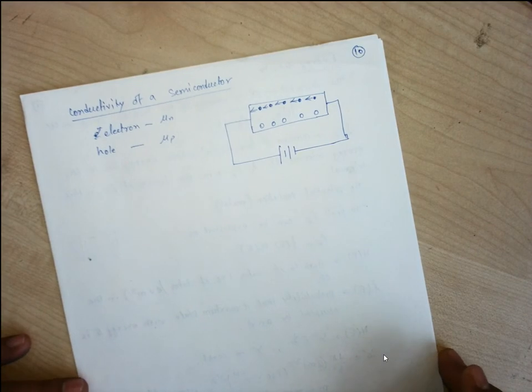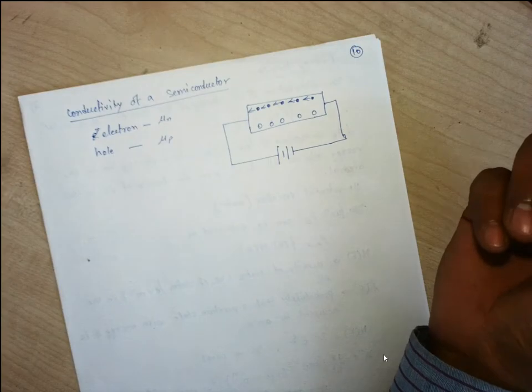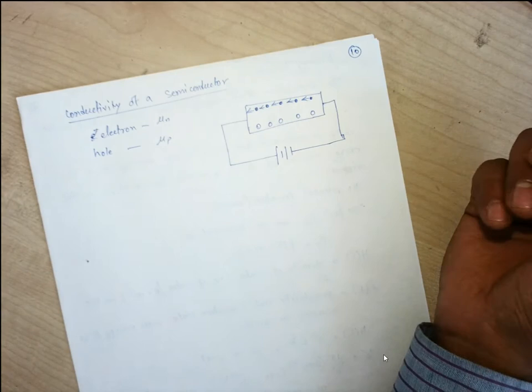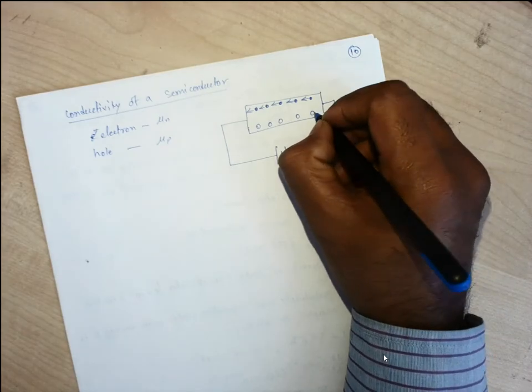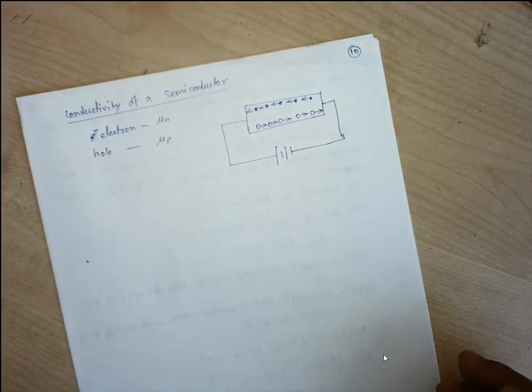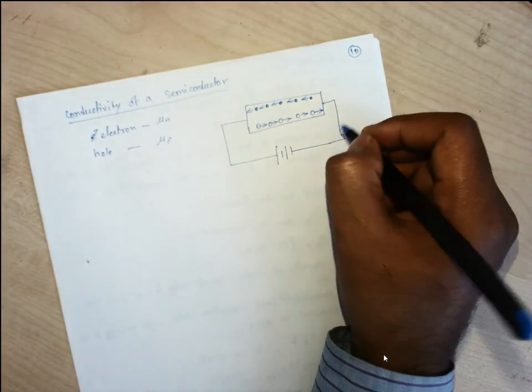So we can say that the holes are recombined with the electrons, and the holes are moving in the direction from which the electrons are supplied by the battery.